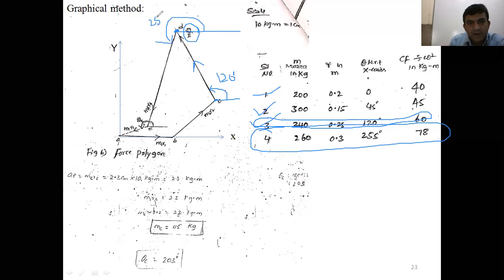255 degree. You measure 255 degree in counterclockwise direction. Then draw a 255 degree line that is passing from the point D. Along that line, what will be the length of the line? 78 kg meter means 7.8 centimeter. Along this 255 degree line, measure 7.8 centimeter. Now we'll get the point E.